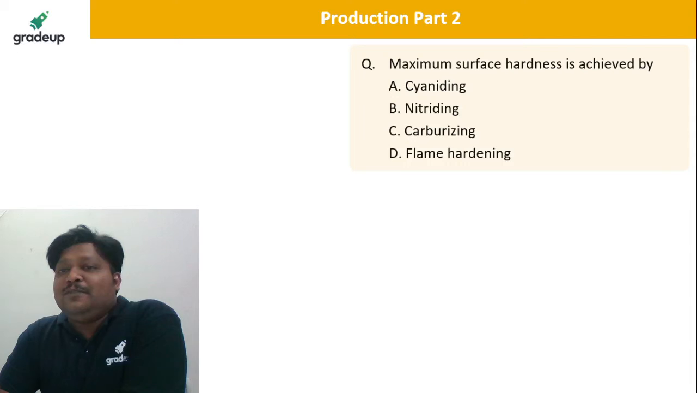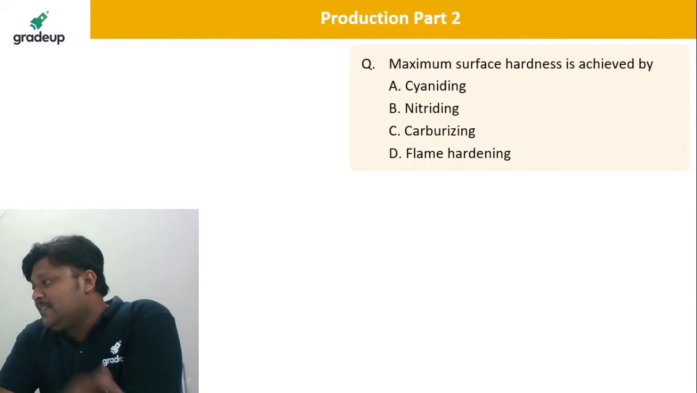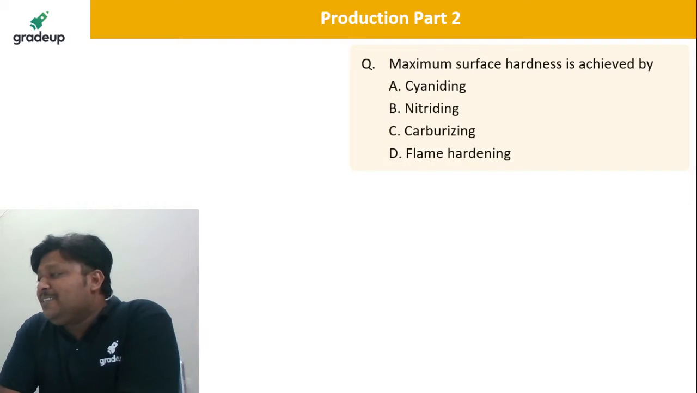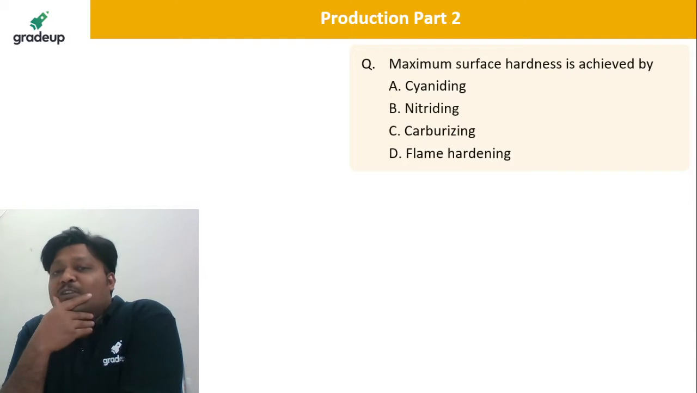So maximum surface hardness is achieved by. Okay, Avilash. So I am with India. Yes, the maximum surface hardness is achieved by. So out of this nitriding, cyaniding and carburizing.